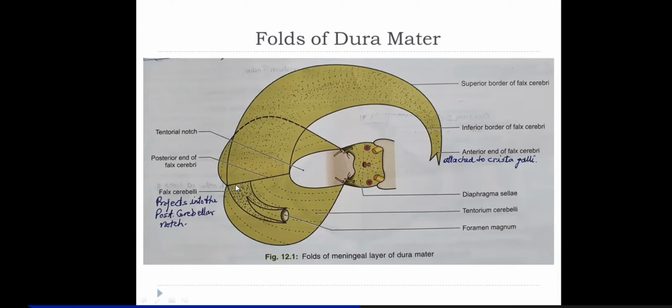That's a difference. Falx cerebri will be attached to the entire length in the median plane over the upper surface of tentorium cerebelli, but not falx cerebelli. Of course, it will be attached in the median plane onto the undersurface of the tentorium cerebelli, but not along the entire length. Then the lower end of this, when it reaches down along the occipital crest, then when it reaches the foramen magnum, this falx cerebelli actually splits. It splits and runs along the margins of foramen magnum, and you can say it vanishes there.